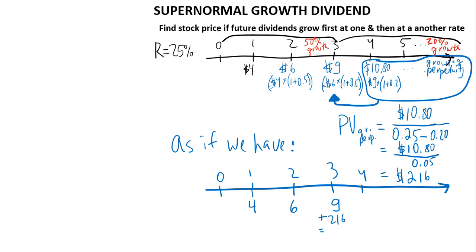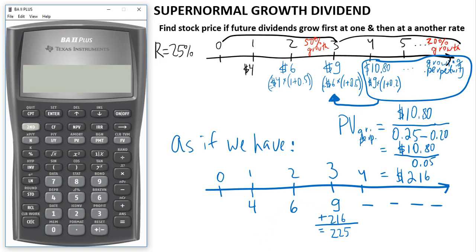If you combine the two, which is just simplifying what we see on the timeline, we are looking at a total of 225 in year 3. And so we have nothing after that. 4, 6, and 225 in years 1, 2, and 3 respectively, and nothing else on the entire timeline.